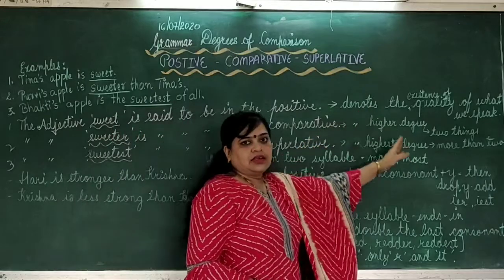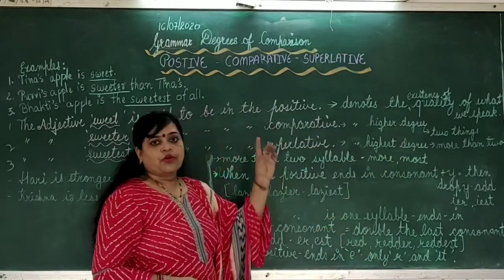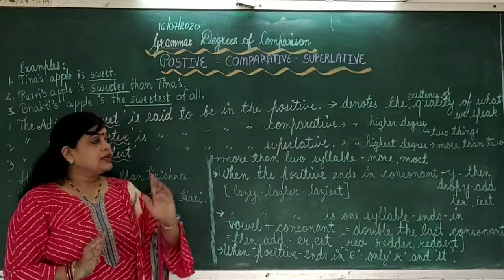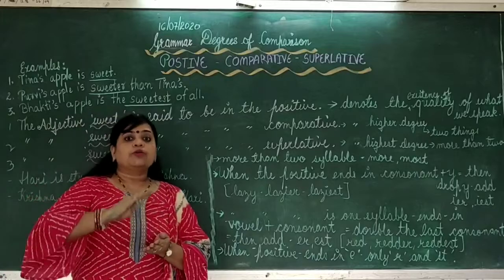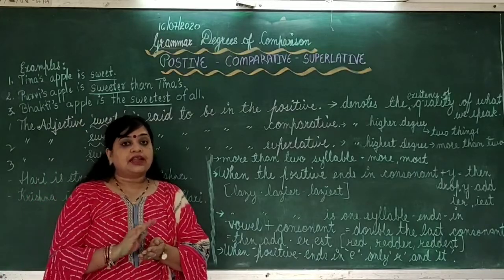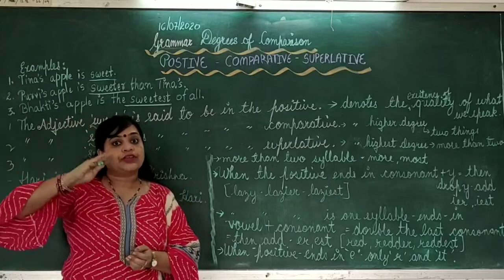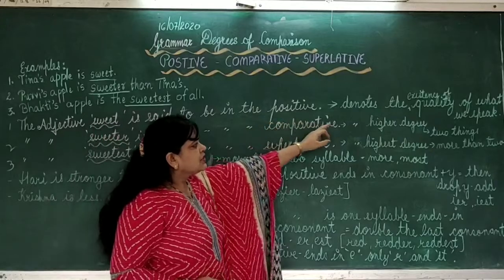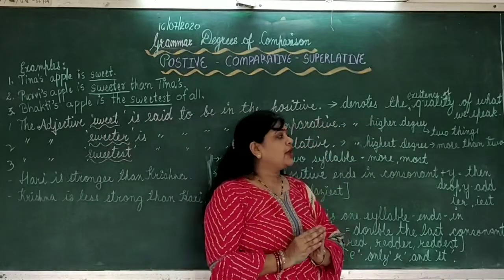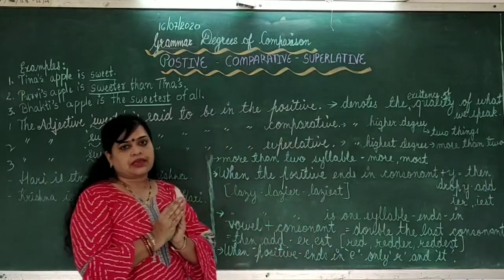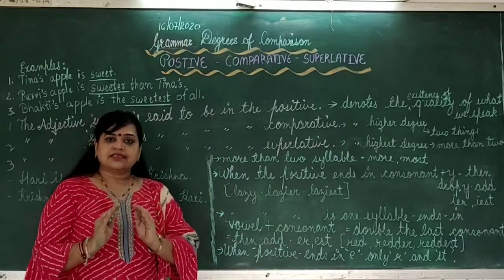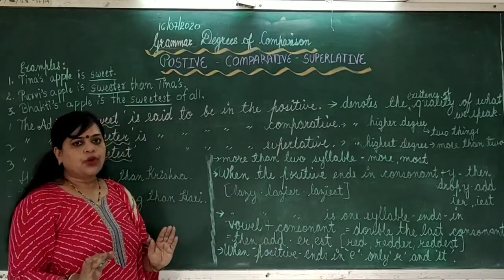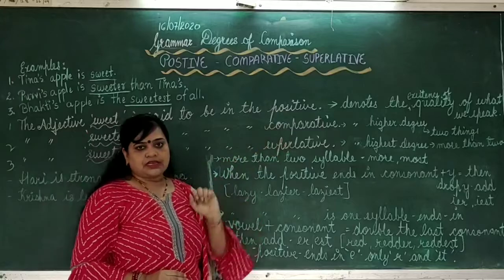For that, let's see here. Positive tells that there is a quality of sweetness in Tina's apple, but how much sweet the quality is, that is not mentioned. To which degree or to which extent, it is not mentioned there. There positive is used. It denotes the existence of the quality of what we speak. Whatever we are speaking, the quality is there. But how much? We have no idea.